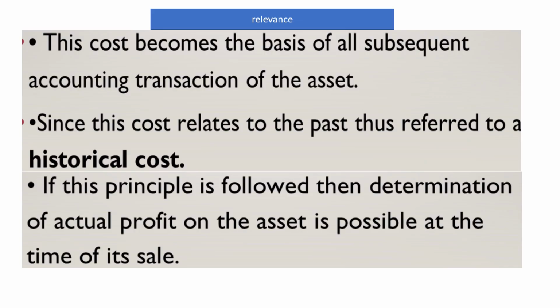Cost becomes the basis of all the subsequent accounting transactions of the asset. Once you have recorded the asset at its original cost price in the balance sheet, all the further transactions will take place on the basis of cost price. Suppose every year depreciation is to be applied on the asset, so it will be calculated on the basis of cost price only. And second, when you sell this asset after a period of say 10 years, we will come to know the profit on the sale of this asset, because we subtract the remaining cost value from the market value, and then you get the profit on the sale of that asset.